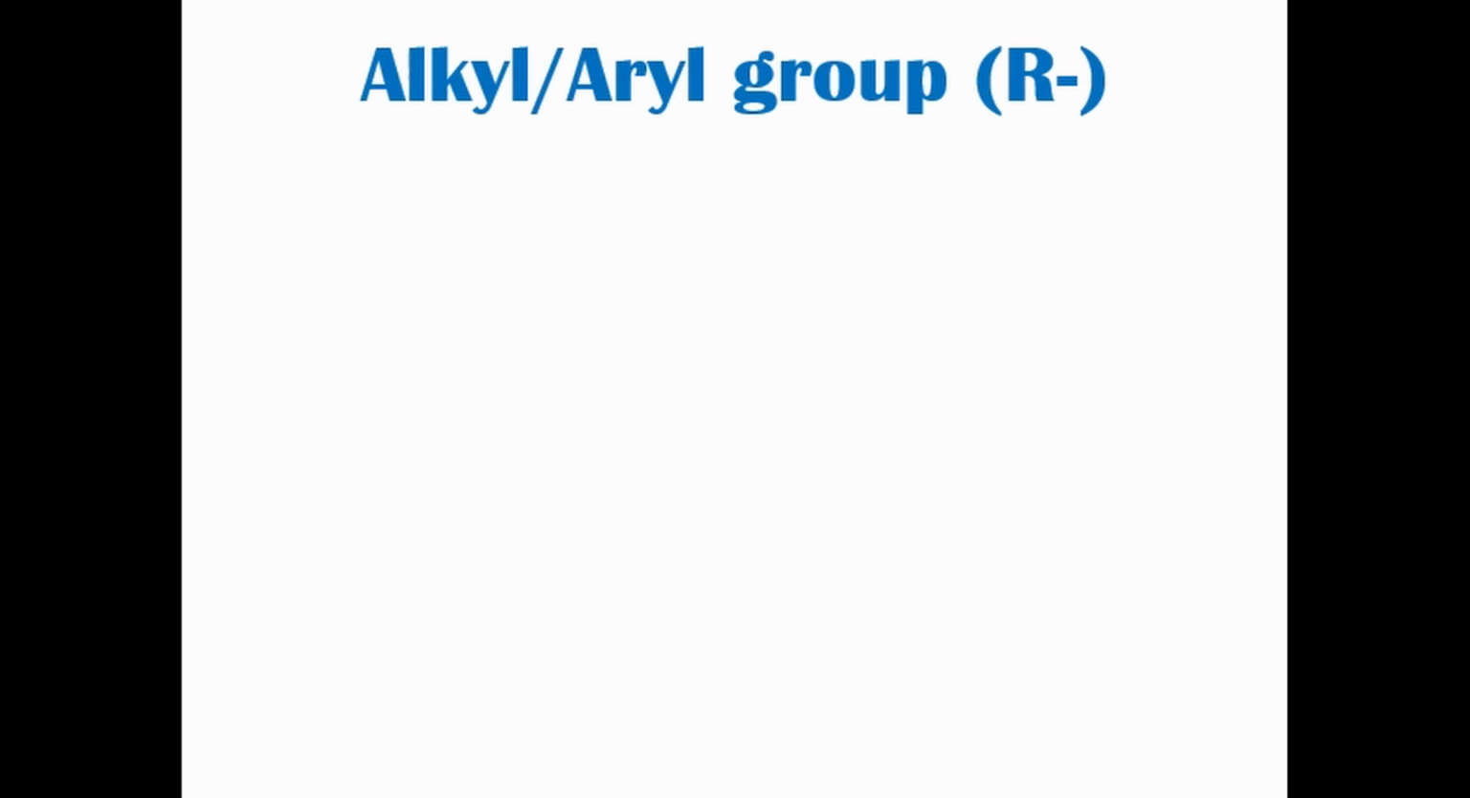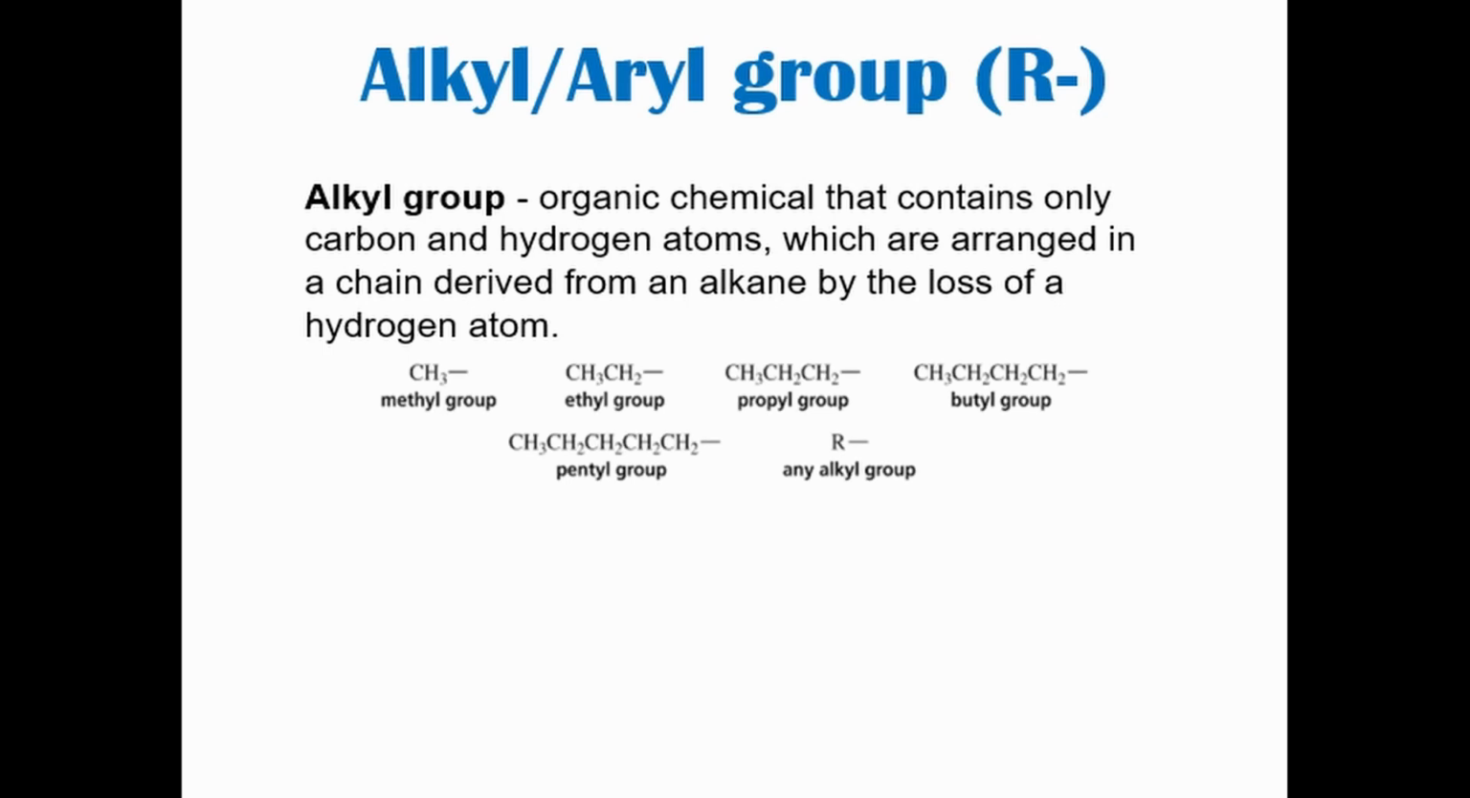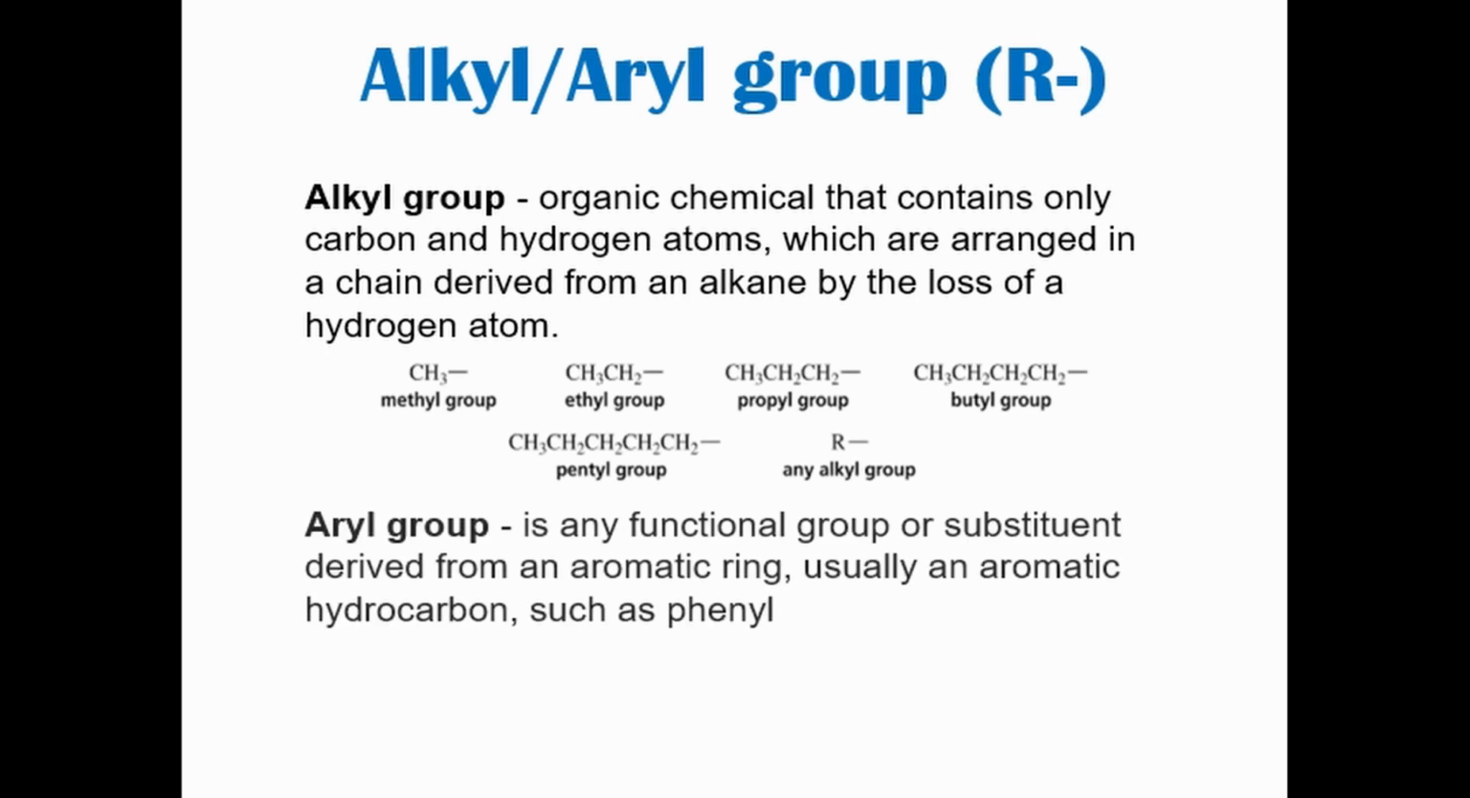Before we get into the series of functional groups, let me introduce you to the alkyl or aryl group, notated by the capital letter R. An alkyl group can be defined as an organic chemical that contains only carbon and hydrogen atoms, which are arranged in a chain, derived from an alkane by the loss of a hydrogen atom. These are some examples of alkyl groups. While an aryl group is any functional group or substituent derived from an aromatic ring, usually an aromatic hydrocarbon, such as phenyl.